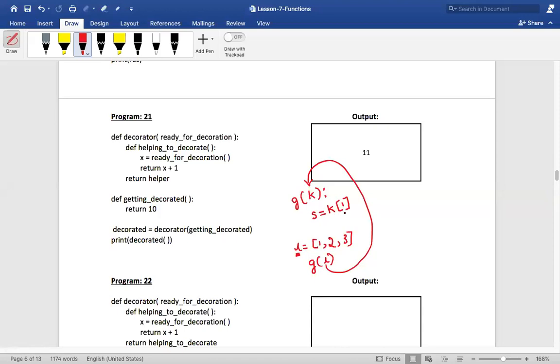Now when I say K of 1, that is 2. How can you say it is 2? The name is K, but though the name is K, it is referring to the same list, no? Why? Because we passed this L over here to this K, correct? Yes, sir. Now this is clear for you? Clear. This should also be clear for you now.